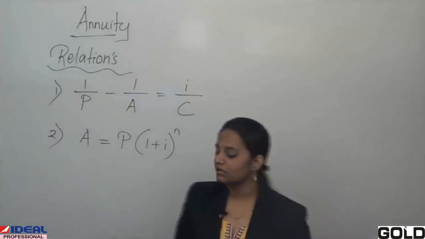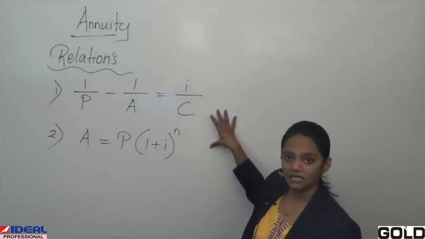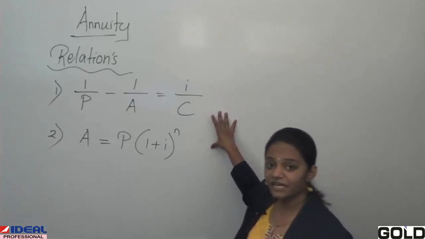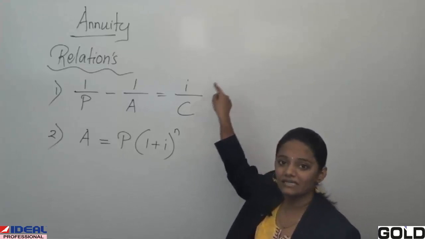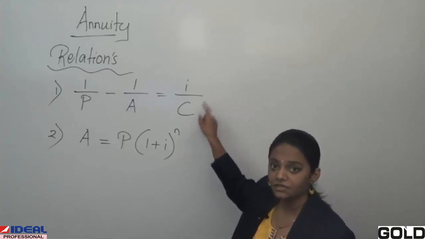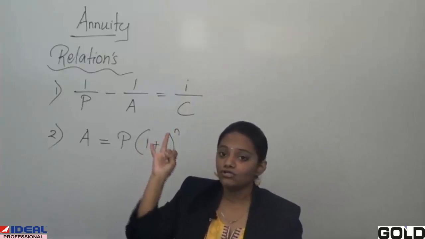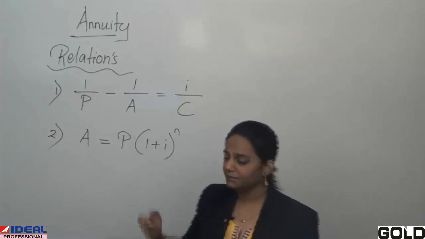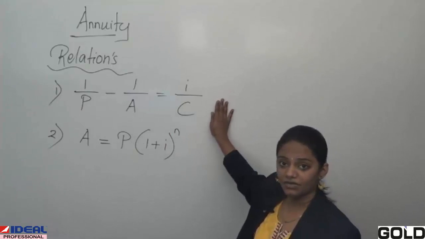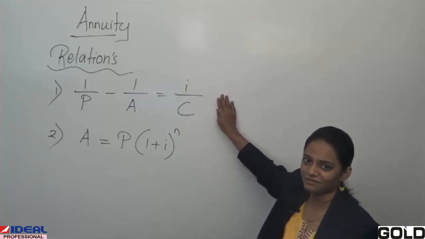These are the two relation formulas. When are they used? When they ask you to find annuity immediate but present value and also accumulated value are known to you. That time we are going to find annuity with the help of this formula.